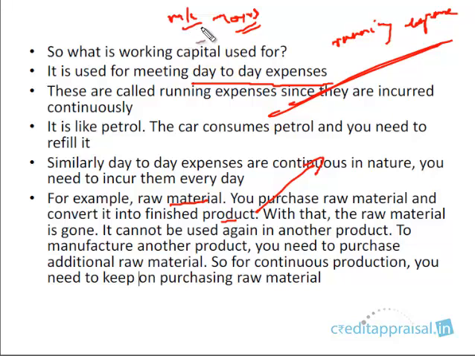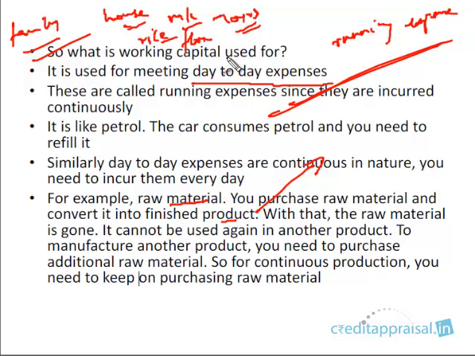But there is another category called the running expense. Running expenses need to be incurred continuously, every day, right? In case of your family, you can think of a fixed expense like a house. You don't purchase a house every day. You purchase it once and you live in it for a lifetime. Whereas your running expense, take for example your food expenses, your monthly provisions, like rice or flour. This is something which you need to purchase every day. This is a running expenditure. So please be clear on the distinction between fixed expenses and running expenses.